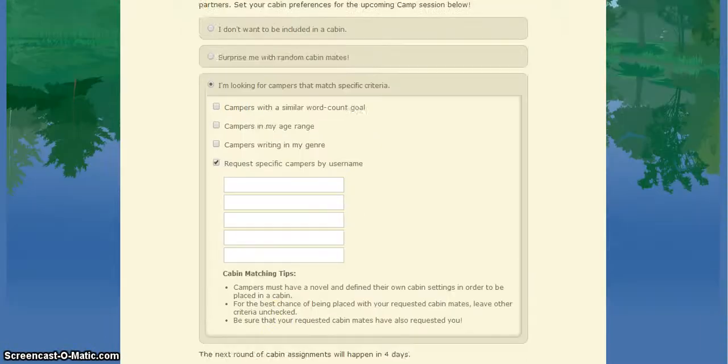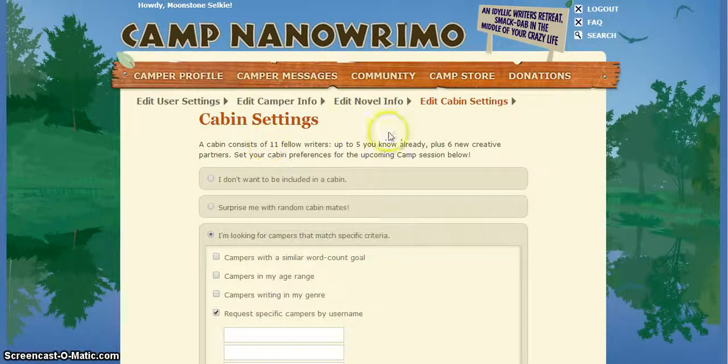I cannot show you what the cabin will look like because the month has not begun yet, and also because I am not part of a cabin at this time, because I wished to show you all what it would look like to sign up for it. However, the cabins usually have a small message board to communicate with your cabin mates, which I will expect you to use to communicate with one another outside of class if you ever need any ideas or help with your novel.